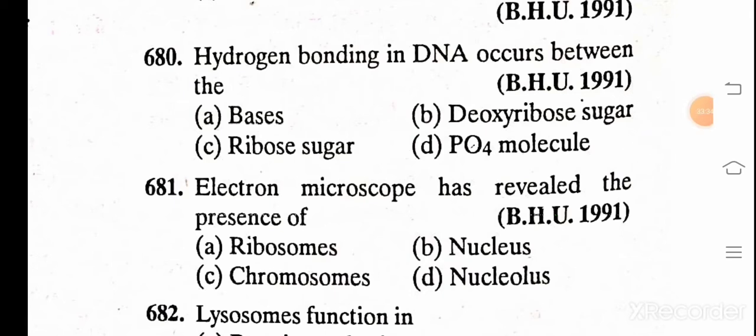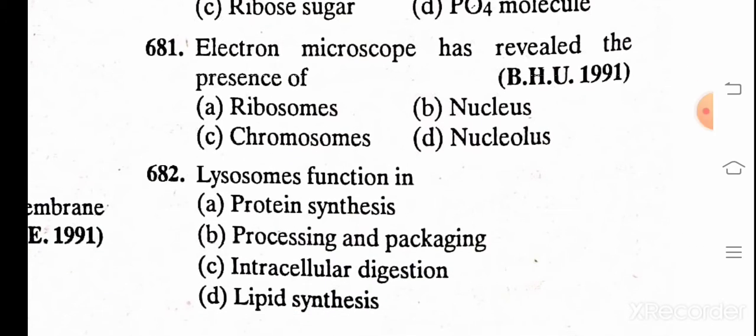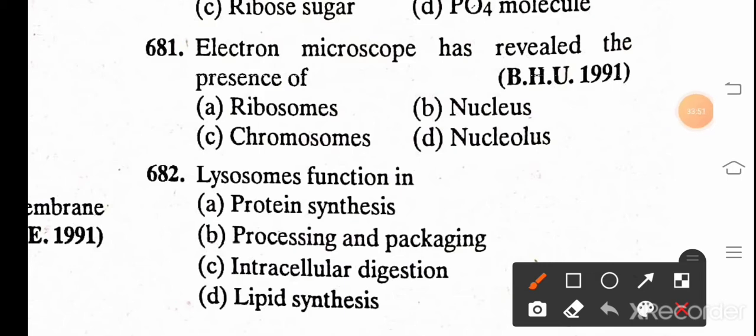And the correct answer is A. Bases. Electron microscope has revealed the presence of A. Ribosomes, B. Nucleus, C. Chromosome, D. Nucleolus. And the correct answer is A. Ribosomes.